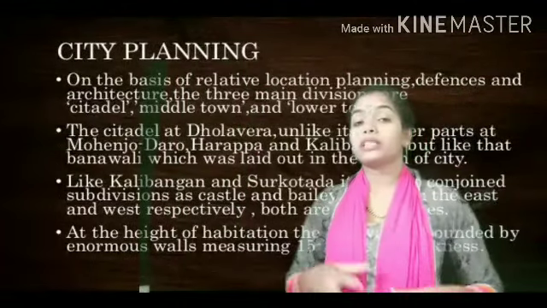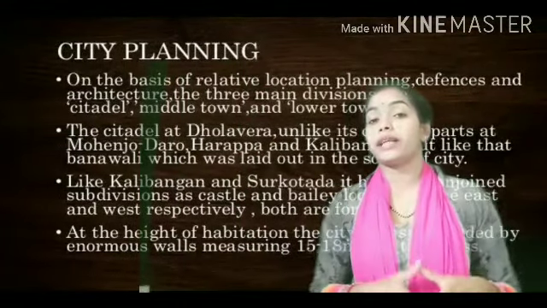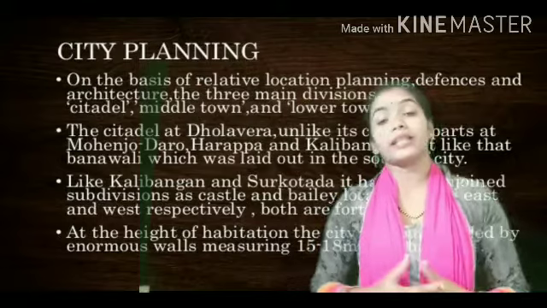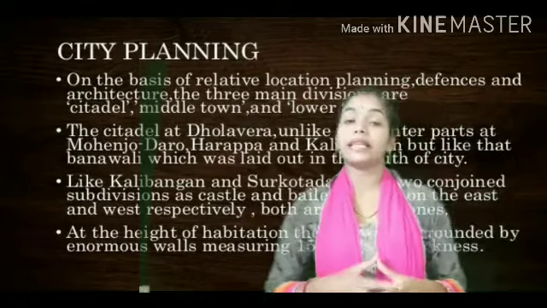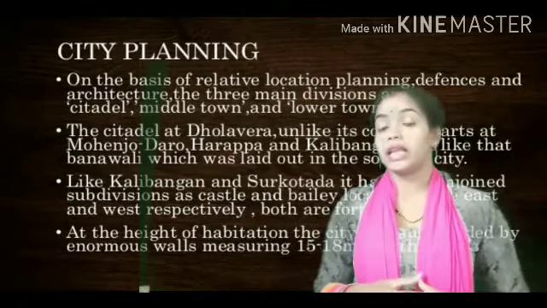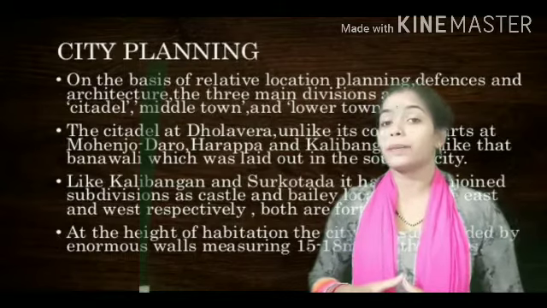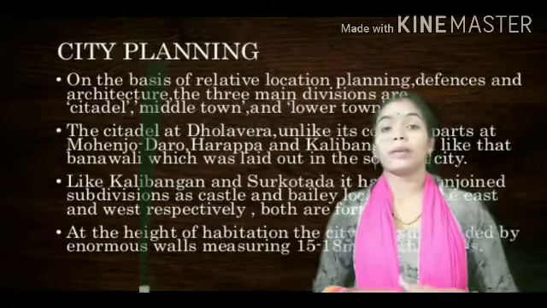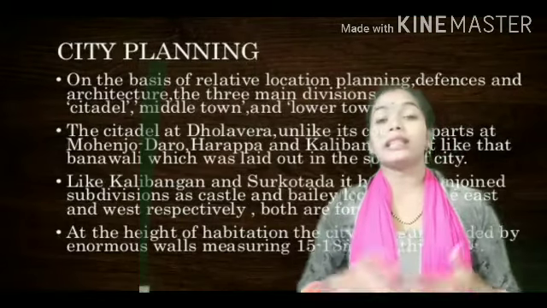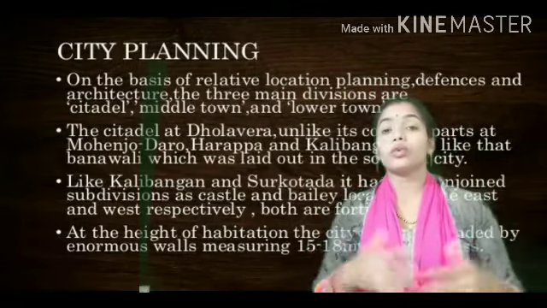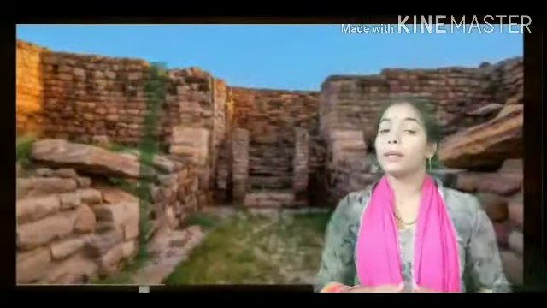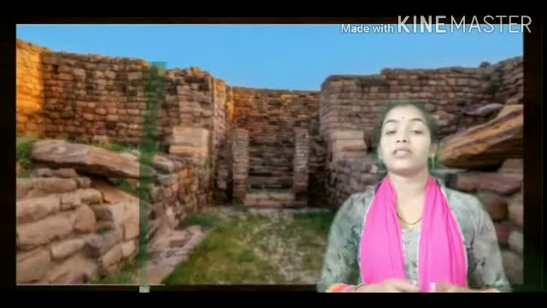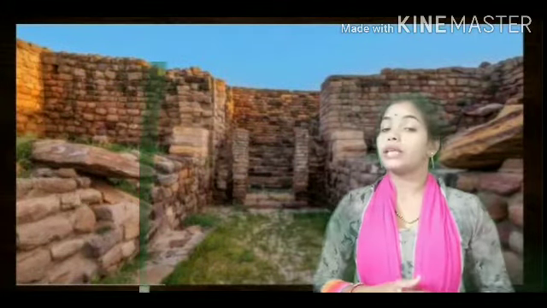Because mostly we have seen the cities were divided into two parts, the upper part and the lower part. The upper part was called the citadel, in which the ruling classes and the producing classes were living. On the other hand, in the lower part, the common people, craftsmen, traders and merchants were living, right?